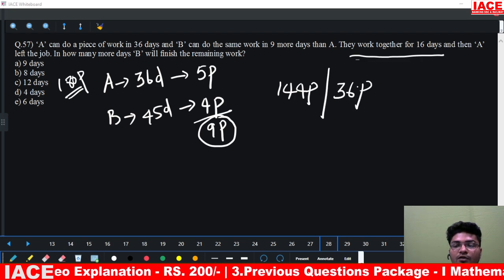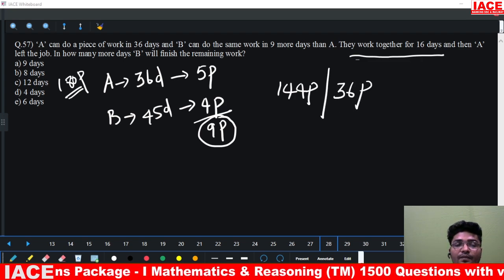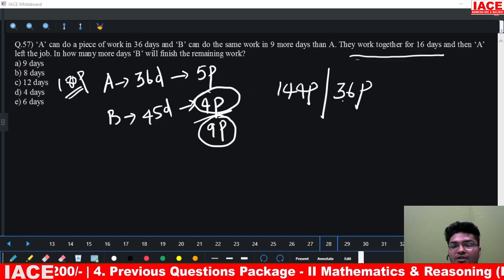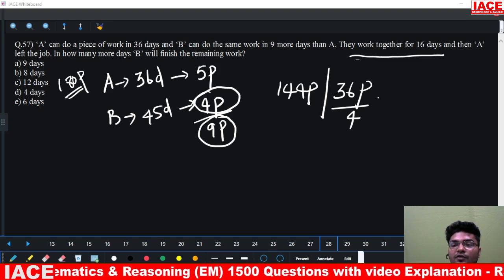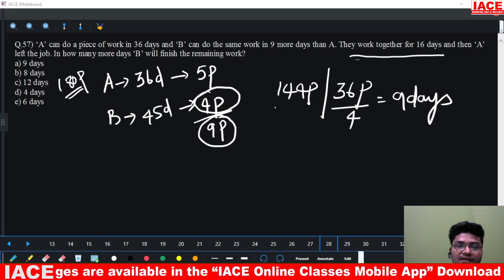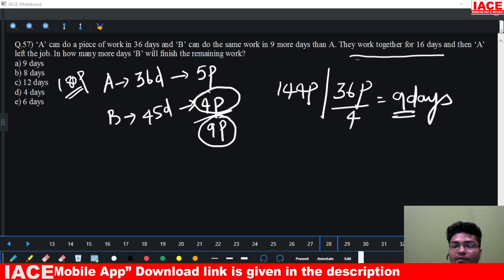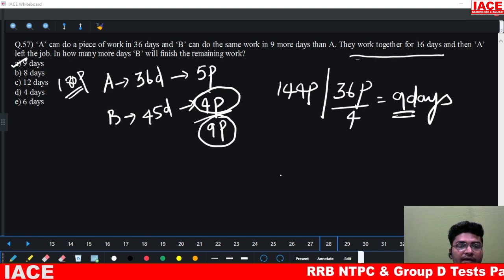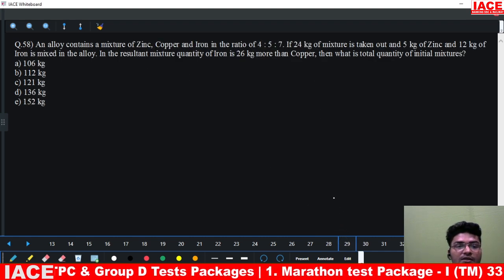36 parts are left out. These 36 parts will be done by B. B is doing how many parts per day? 4 parts per day. So 36 by 4 will give us how much? 9 days. That means after A has left, B will finish the remaining work in 9 days. 9 days means option A. Option A is the correct answer.